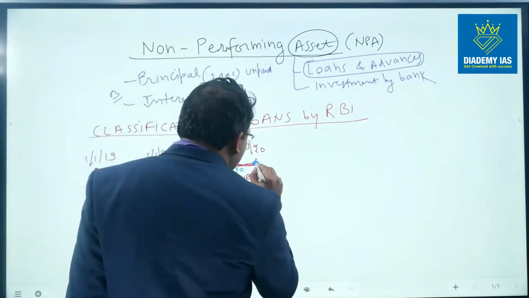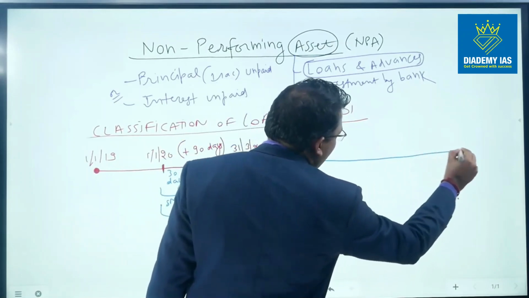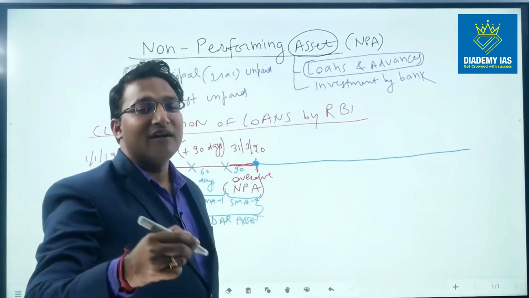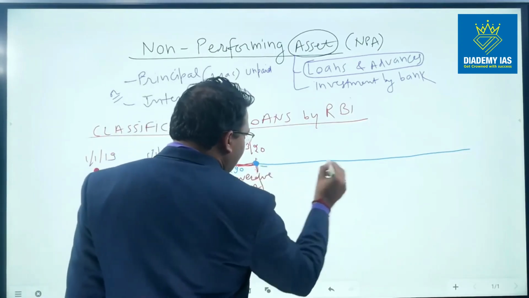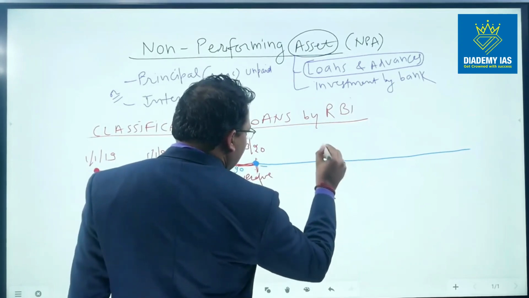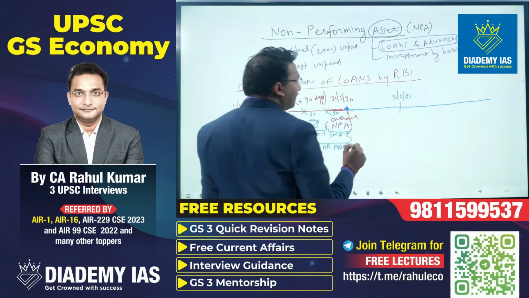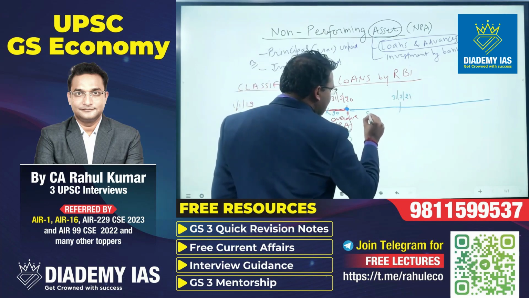Once this becomes NPA, we further classify it into different categories. So NPA is also classified into different categories. Now, what are those categories? For the next 1 year, that is till 31st of March 2021, this is classified as substandard asset.